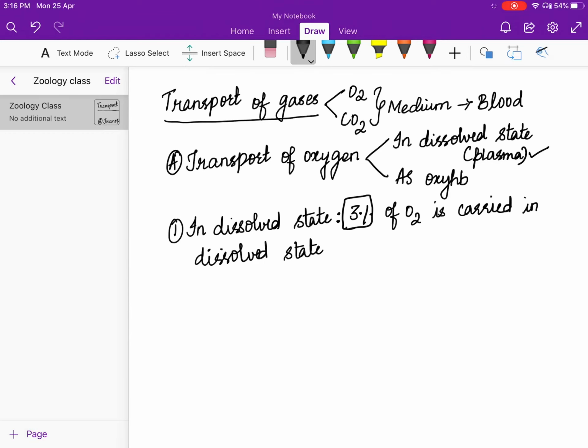Okay, coming back to this, about 3% of oxygen is carried in dissolved state through plasma. Now, why only a small percentage? There is a major reason: around 20 to 25% of the carbon dioxide is transported by plasma, and 7% goes over there itself. Carbon dioxide has the capability of transporting through plasma.